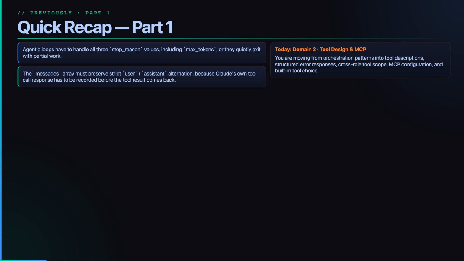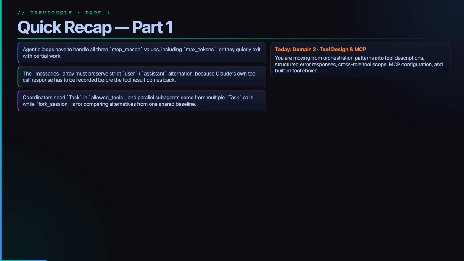Second, message history is the loop's memory. If you skip Claude's assistant turn before appending a tool result, the API sees 2 user messages in a row and rejects the exchange. Third, coordinator architecture depends on the task tool. Multiple task calls create parallel subagents, while fork_session branches one shared investigation into alternative approaches.